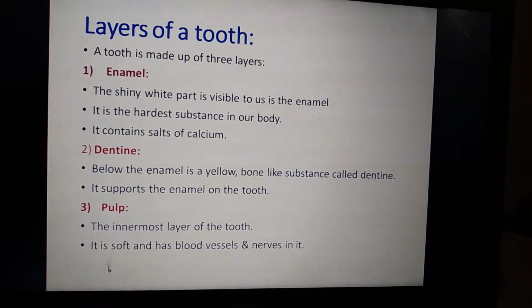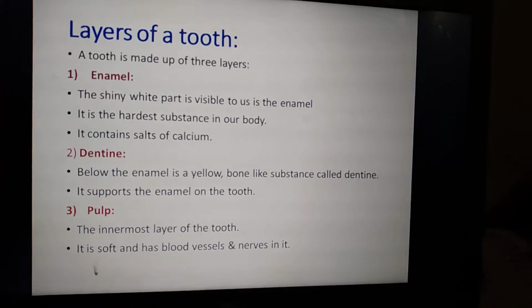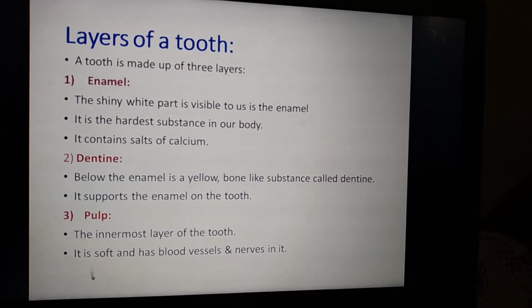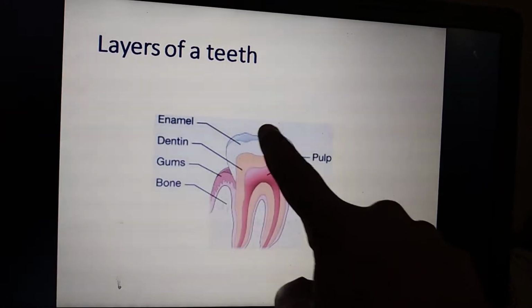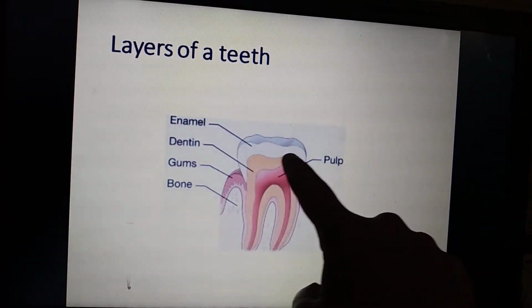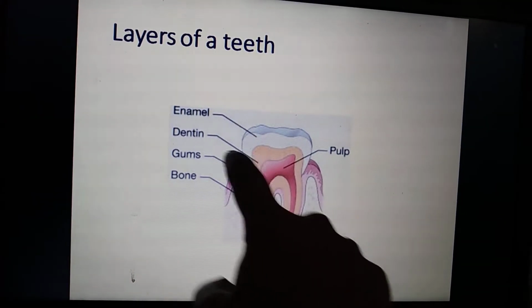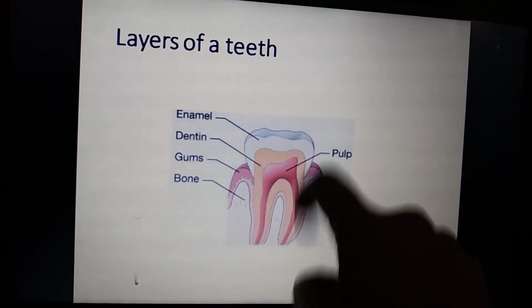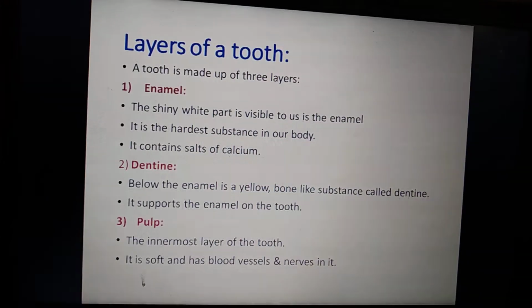It is a bone-like substance. It supports the enamel on the tooth. Here the shiny white part is the enamel. The dentine is yellow in color, and it gives support for the enamel.